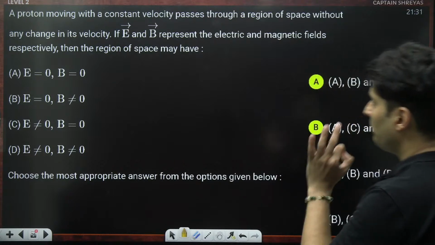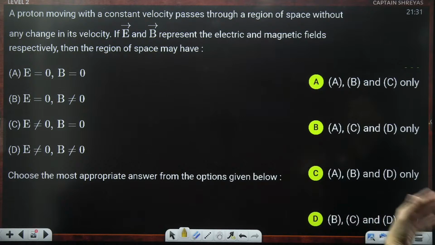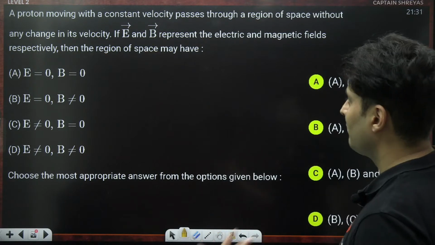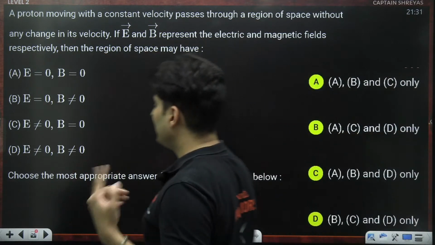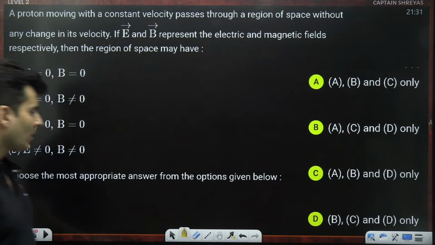Moving on. A proton goes with a constant speed and passes through a region without any change in its velocity. E and B represent electric field and magnetic field, and the region might represent... Guys, this is a question based on cross field.